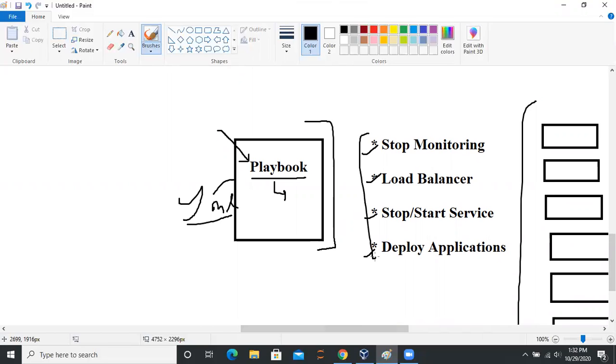Idempotent simply means Ansible should be able to run a playbook on the same host multiple times safely. If you run this playbook on these application servers, you can run it n number of times. It will not affect anything.